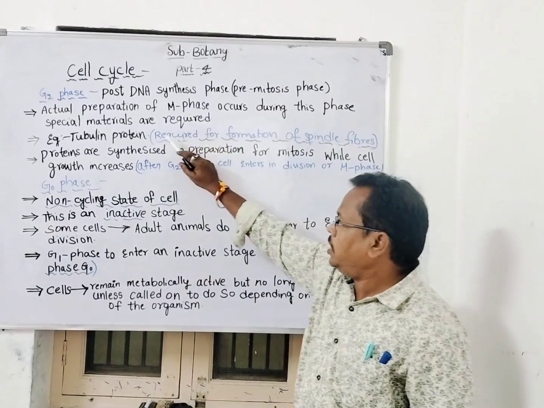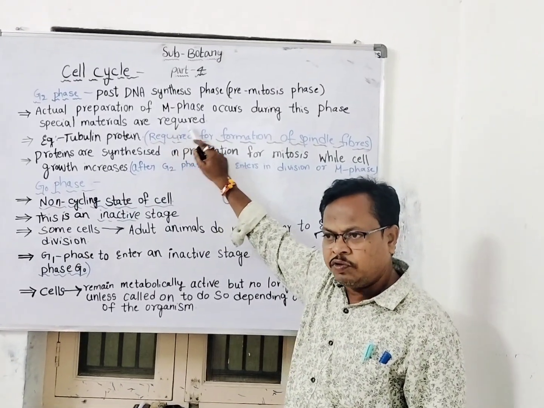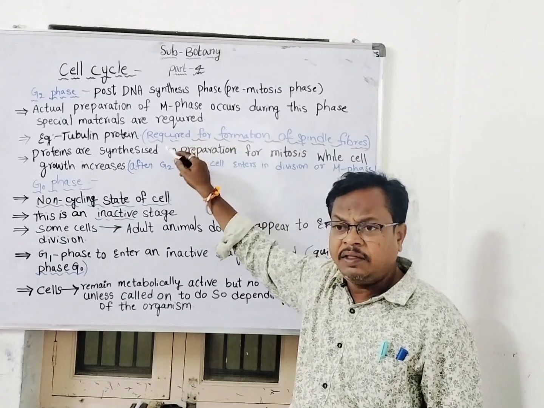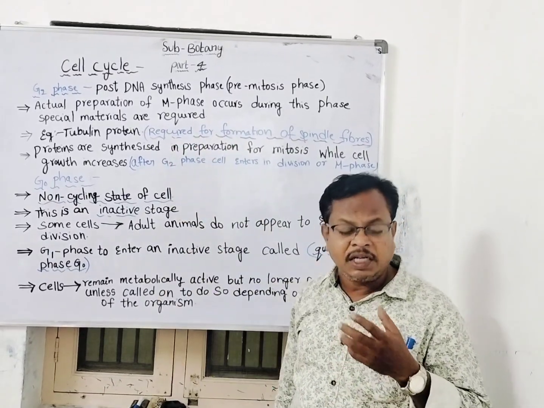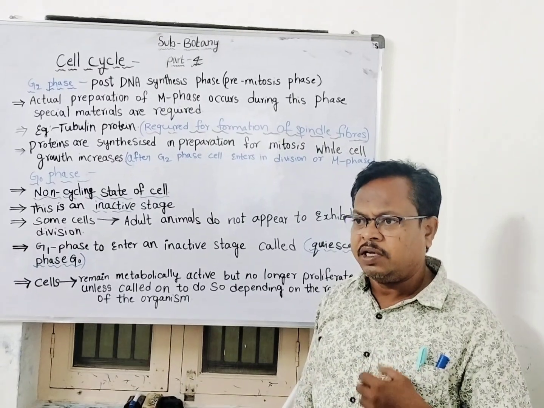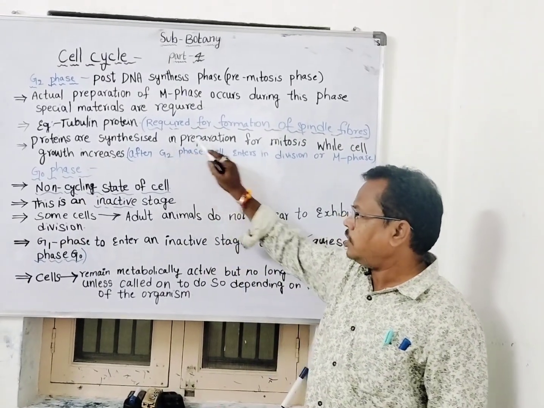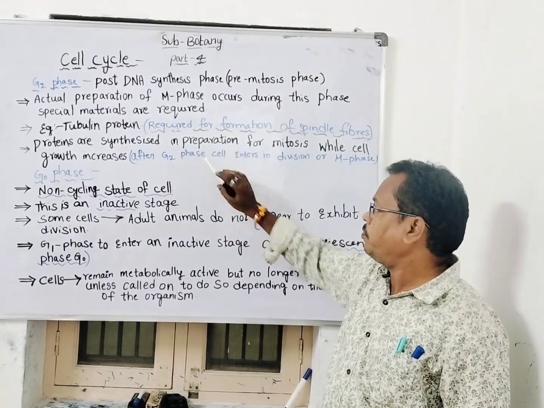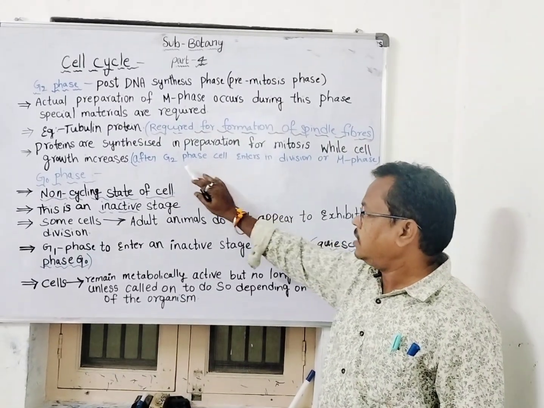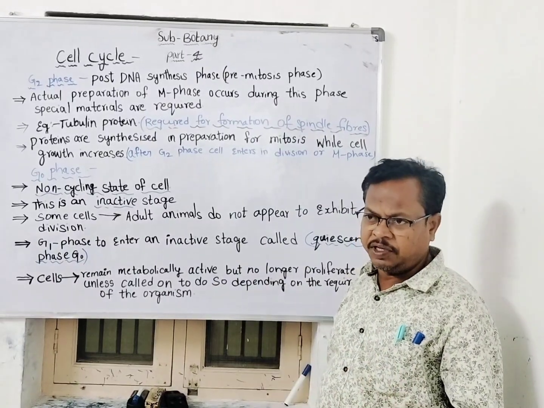So tubulin proteins are the specialized proteins synthesized in the G2 phase. Besides tubulin, different types of proteins also play a key role in the separation of the cell, that means in karyokinesis. Those proteins are also synthesized in the G2 phase. So overall, after completion of the G2 phase, the cell will enter the mitotic phase.